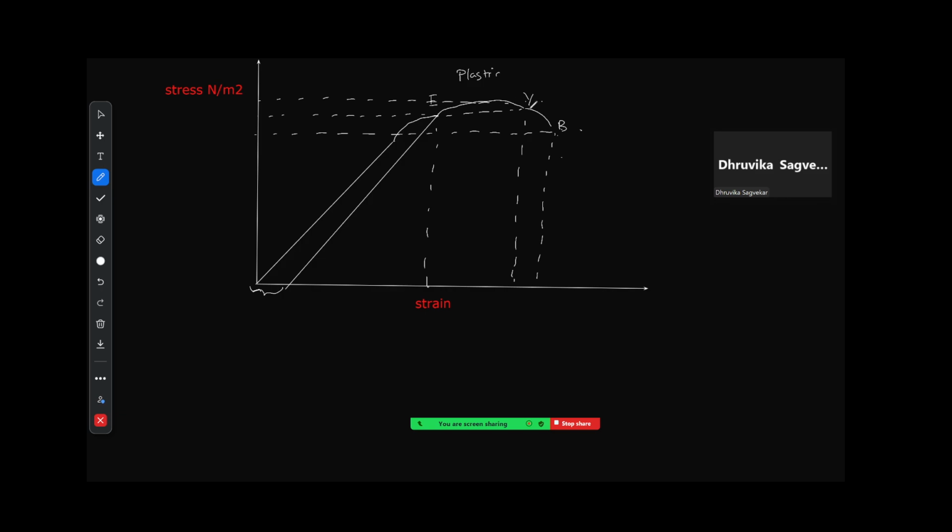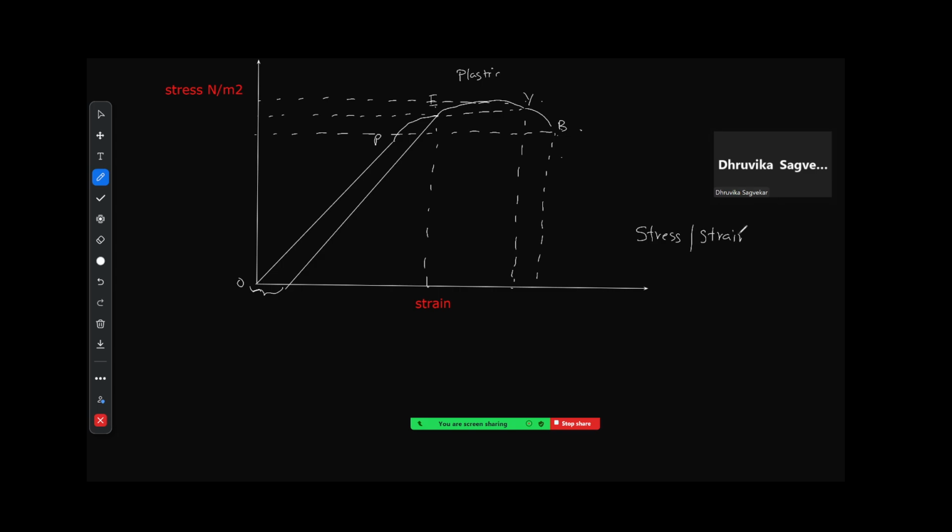Between E and Y, for a very small change in stress, there is a large amount of strain that is returned. Between P and E, you will notice that the body is elastic, it comes back to its original shape, but a small amount of deformation is there. And between O and P, it is completely proportional. This is called a stress strain graph.